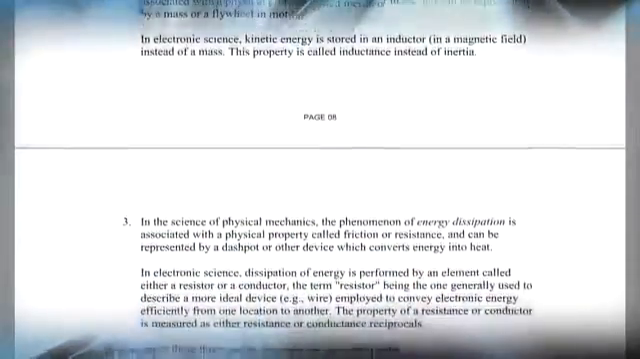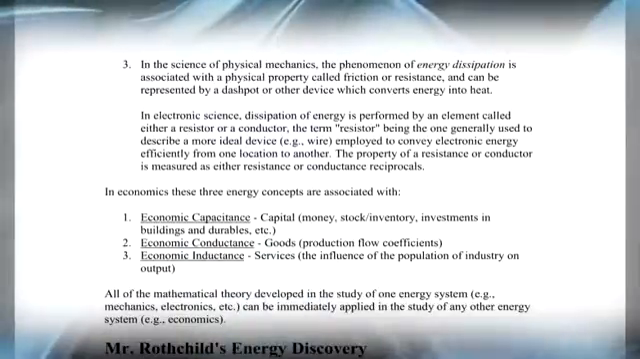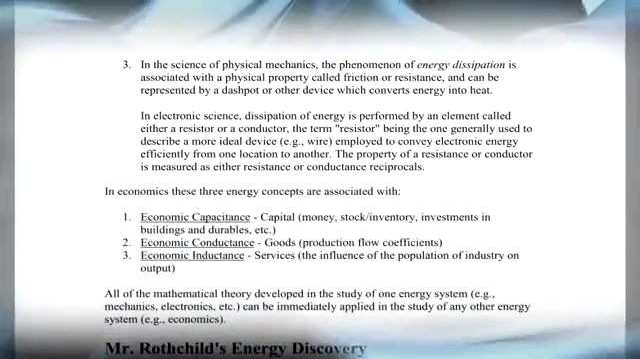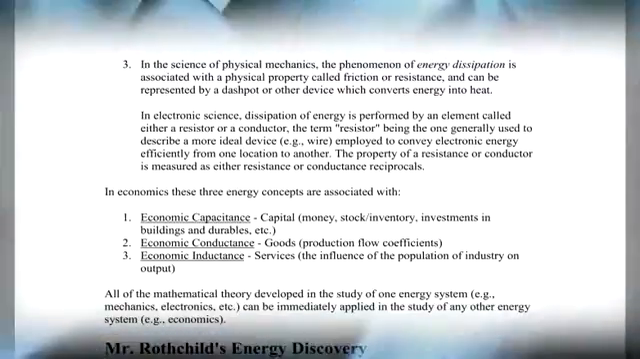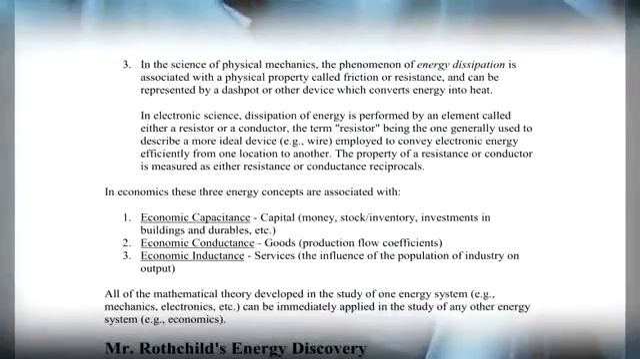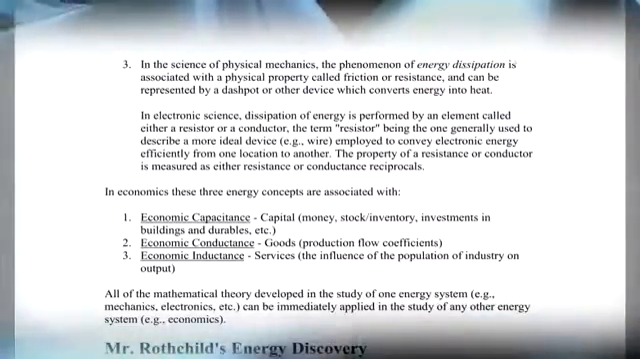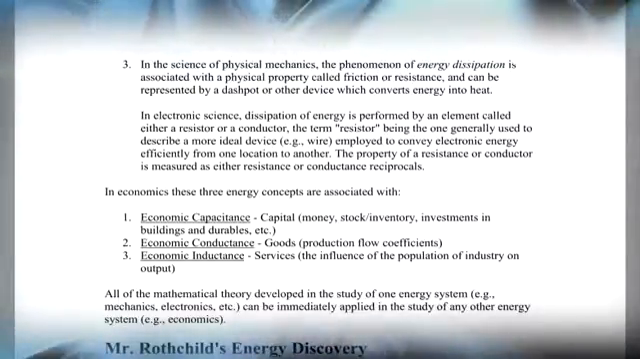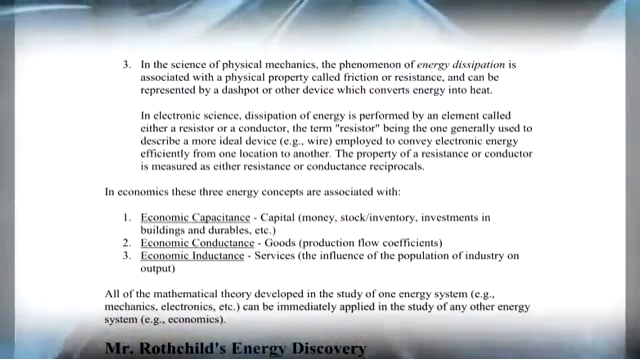In the science of physical mechanics, the phenomenon of energy dissipation is associated with a physical property called friction or resistance and can be represented by a dashpot or other device which converts energy into heat. In electronic science, dissipation of energy is performed by an element called either a resistor or a conductor, the term resistor being the one generally used to describe a more ideal device, for example wire, employed to convey electronic energy efficiently from one location to another. The property of a resistance or conductor is measured as either resistance or conductance, reciprocals.